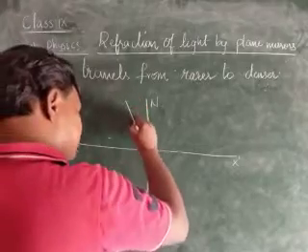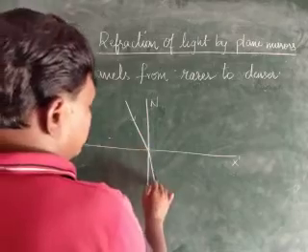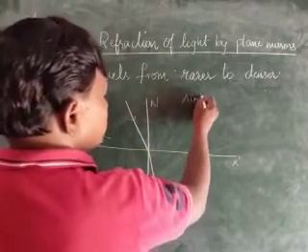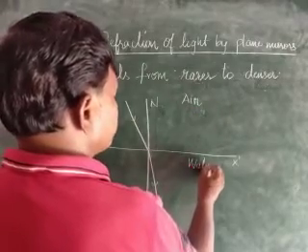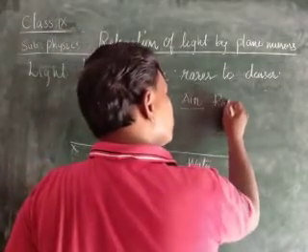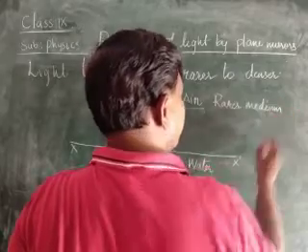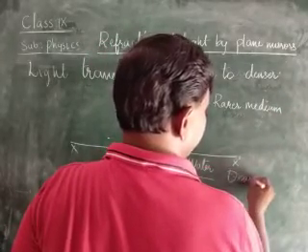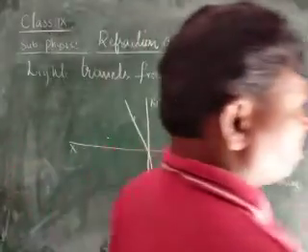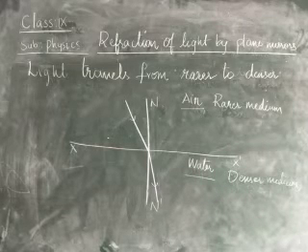And the light travels from what? Rarer to denser. That means from air to water. When the light travels from air to water, here air is the rarer medium, whereas water is the denser medium. Normally, air and water, children. Okay, air is the rarer medium, water is the denser medium, children.